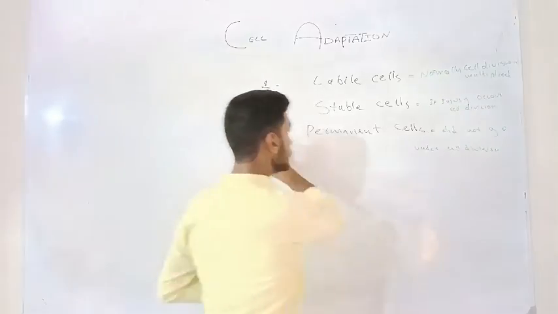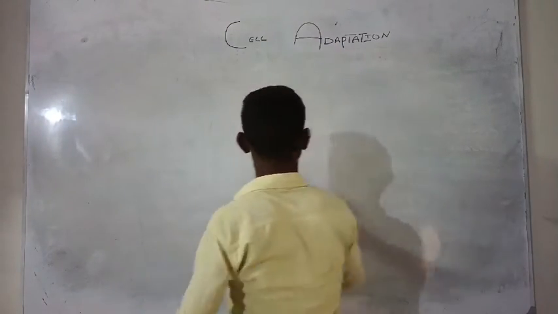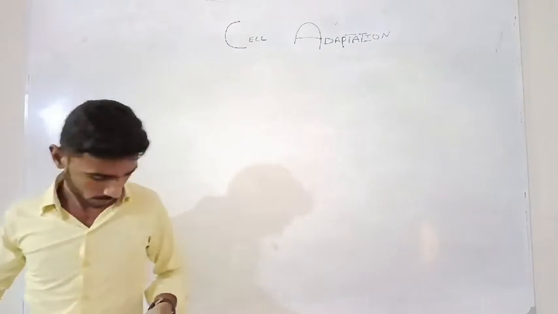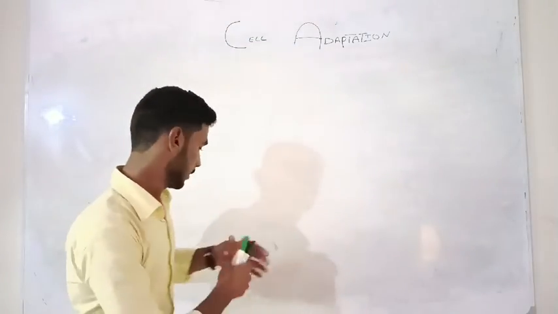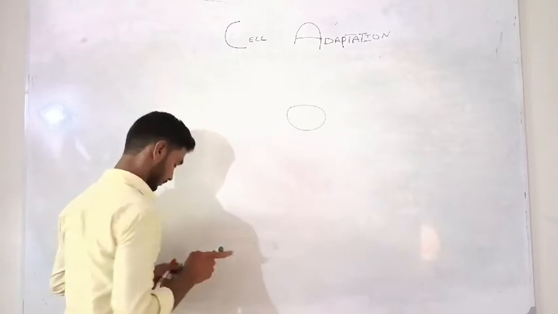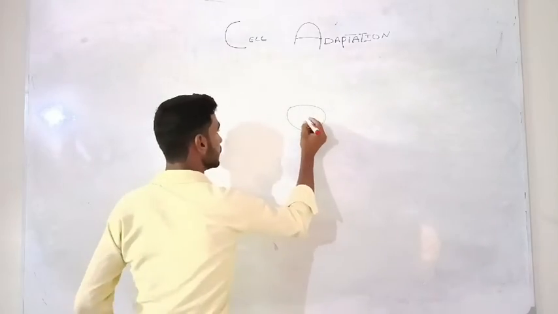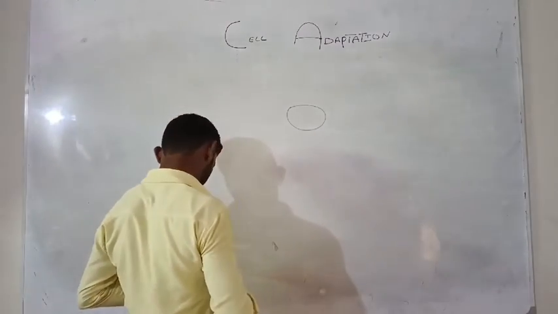So let's go on with our topic, which is cell adaptation. Do you know that there are two types of cells in a normally functioning tissue?